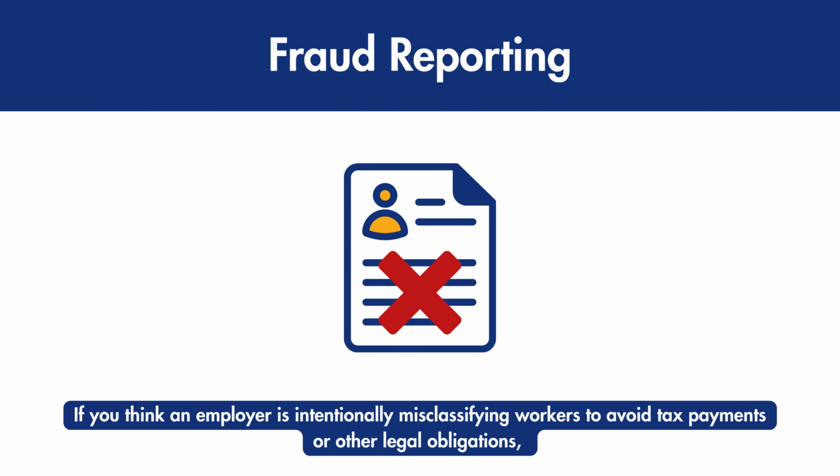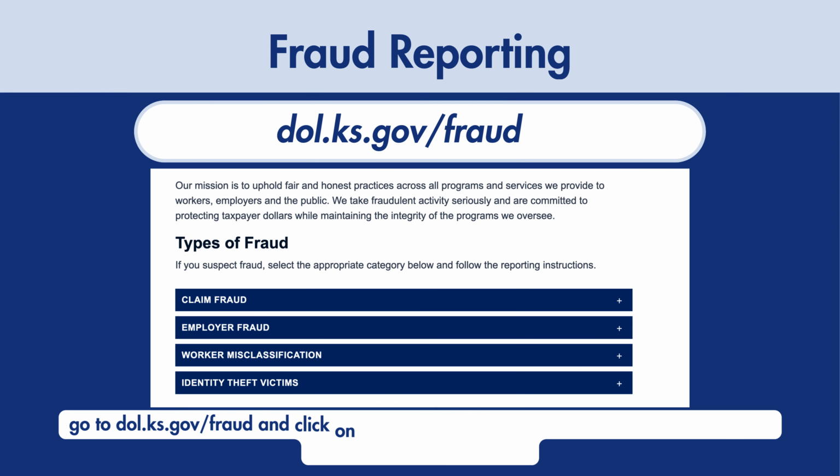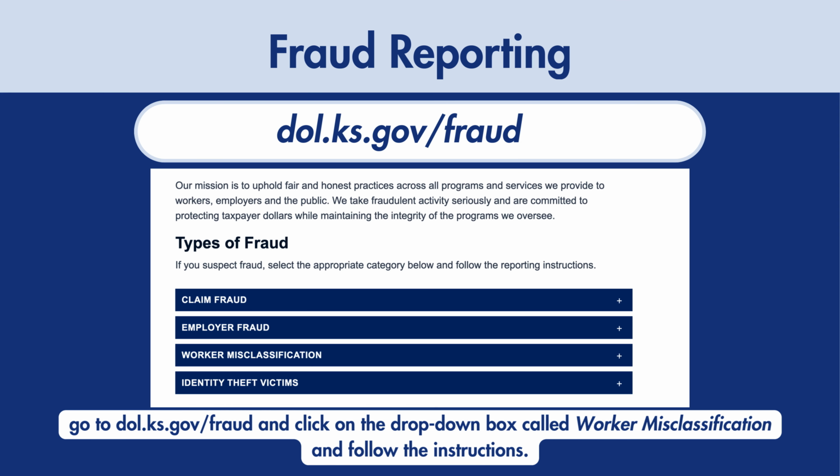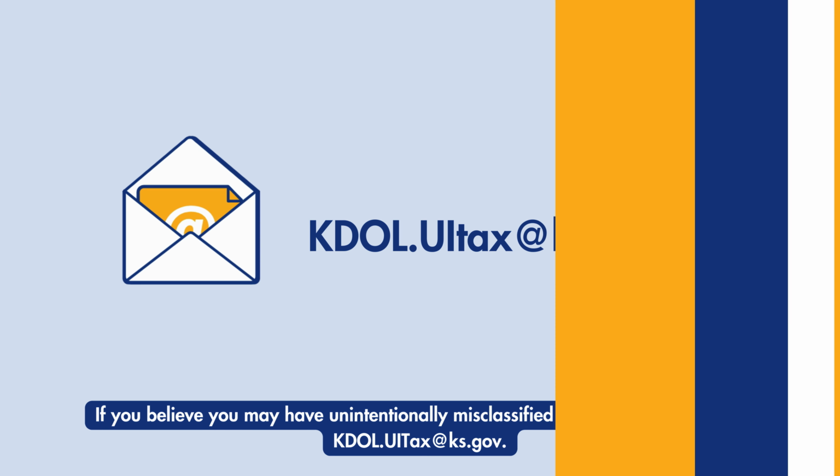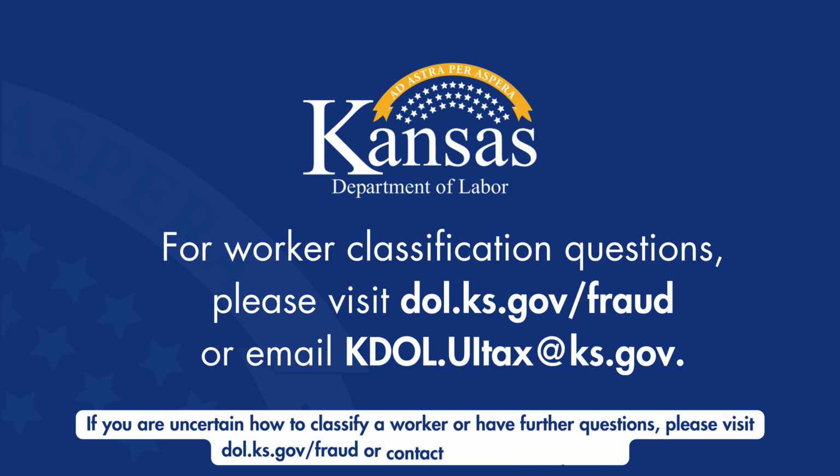If you think an employer is intentionally misclassifying workers to avoid tax payments or other legal obligations, go to dol.ks.gov/fraud and click on the drop-down box called Worker Misclassification and follow the instructions. If you believe you may have unintentionally misclassified a worker, please email kdol.uitax@ks.gov. If you are uncertain how to classify a worker or have further questions, please visit dol.ks.gov/fraud or contact kdol.uitax@ks.gov.